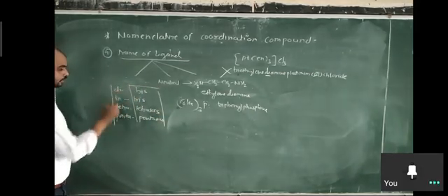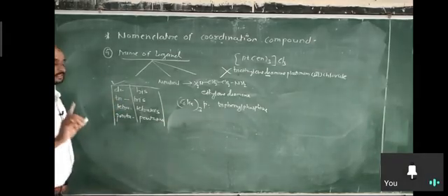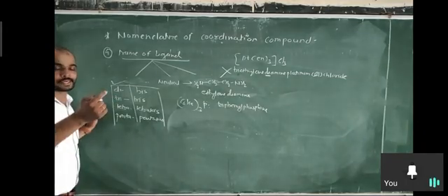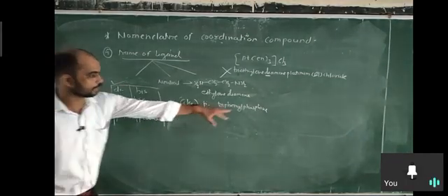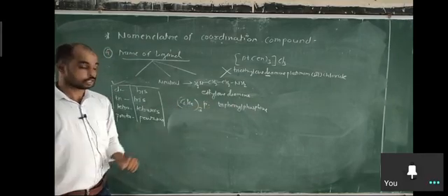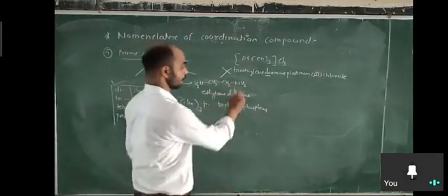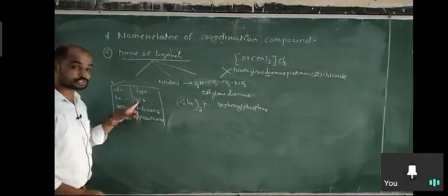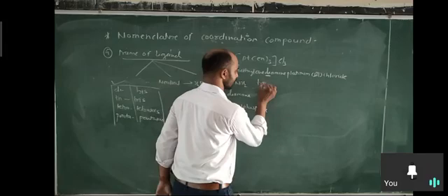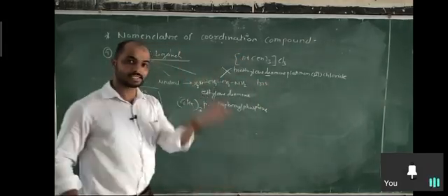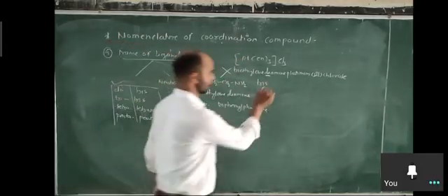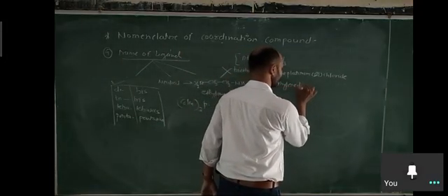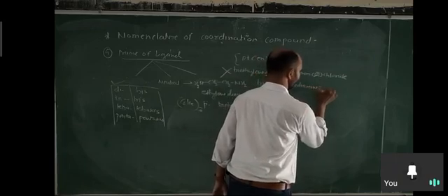Use this when the ligand already has a prefix such as di, tri present. Ethylene diamine already has the di word, triphenyl phosphine already has the tri word. So that time, for 3 we do not use tri, we use tris. Then write the name of the ligand in brackets. So the hyphen is used here: tris(ethylene diamine) platinum